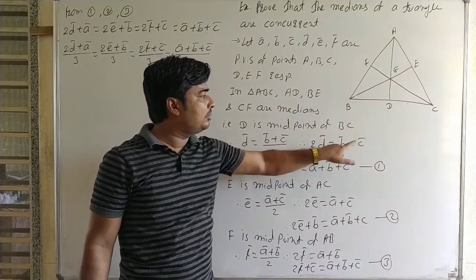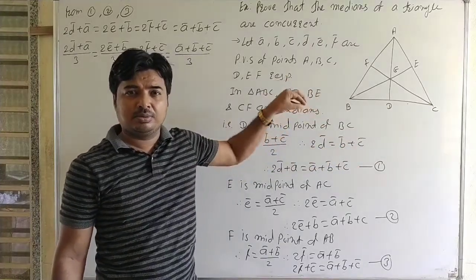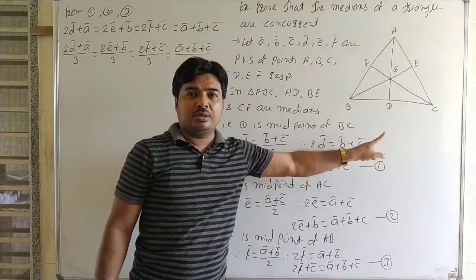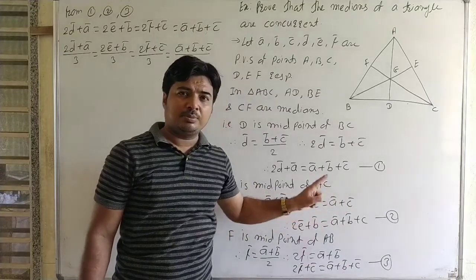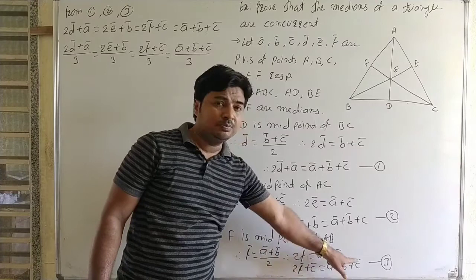2D bar is equal to B bar plus C bar. Okay, formula for the center, it is A bar plus B bar plus C bar. Here B bar and C bar, therefore adding A bar on both sides. Here A bar plus C bar, therefore adding B bar. And here A bar plus B bar, therefore adding C bar.